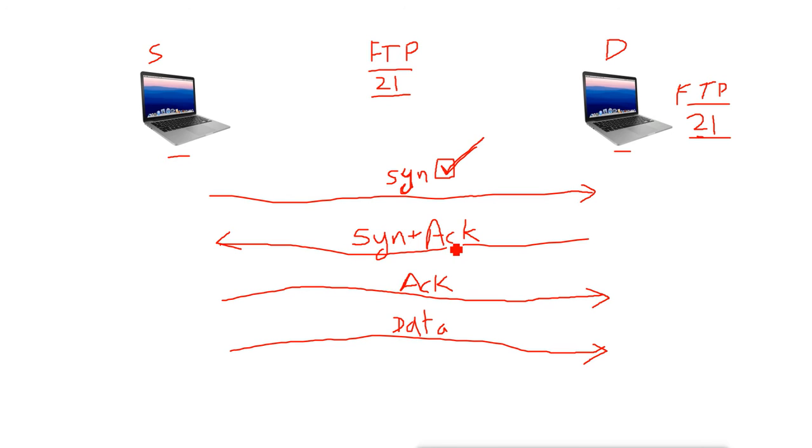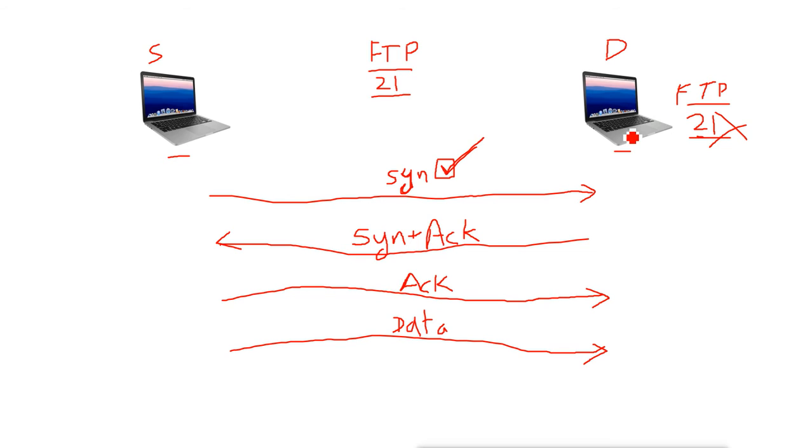And then there is another flag. This ACK means it is an acknowledgement. Now there are other flags also. Let's say for example, when this machine sends the SYN flag to this destination machine for FTP, and FTP is not running there, then what? This machine will not accept the communication of FTP.